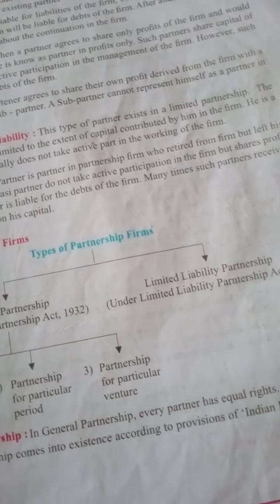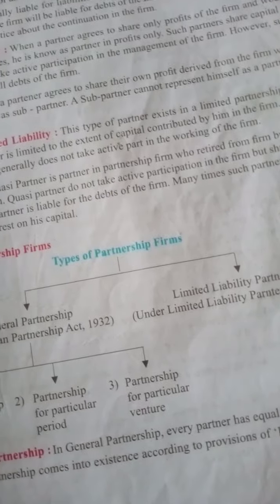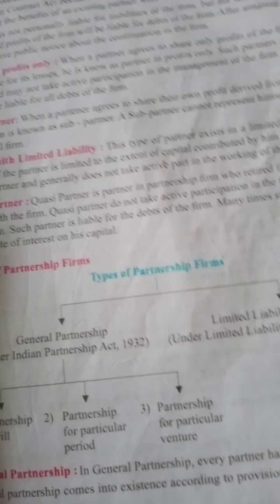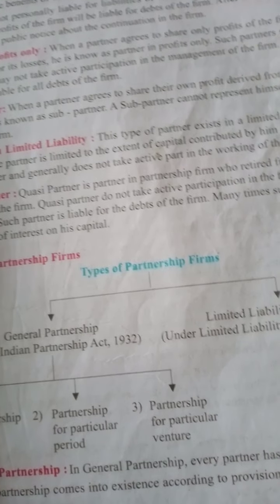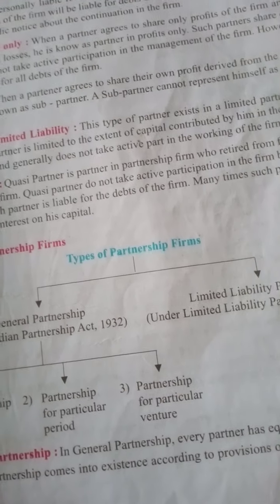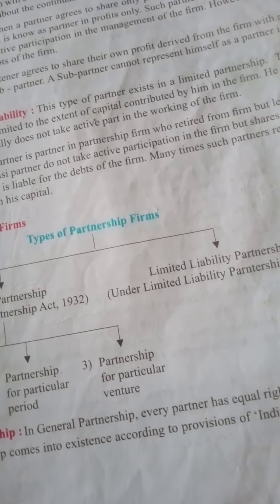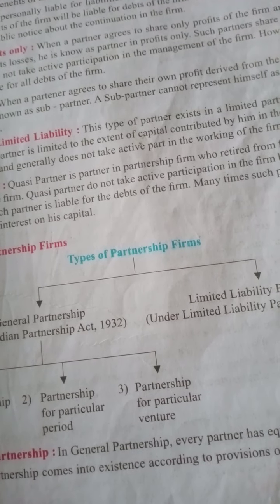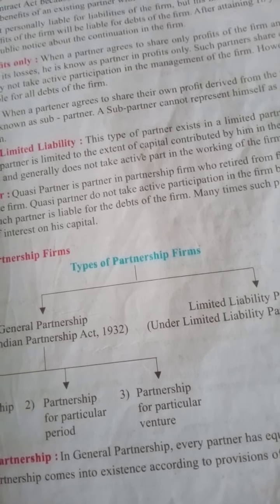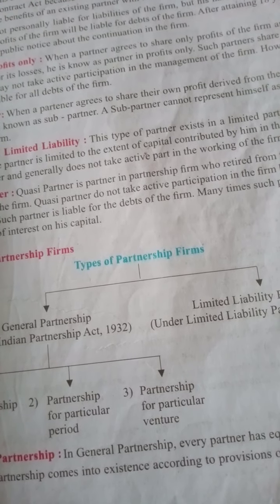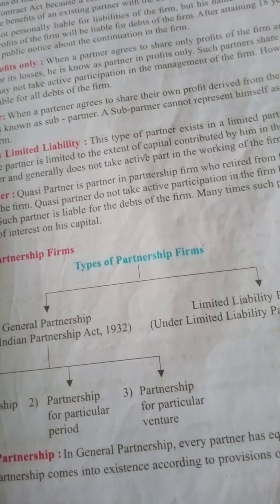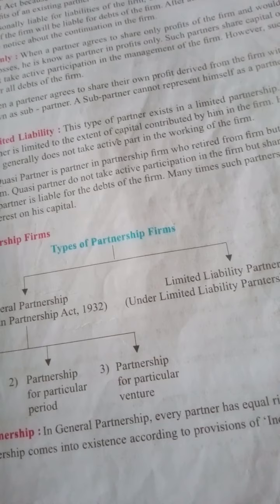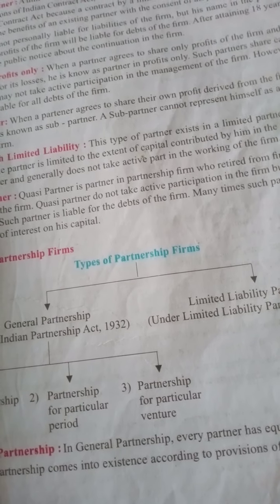Next is the secret partner. A partner who is not known to third parties is termed a secret partner. His membership in the firm is kept secret from outsiders. A secret partner contributes capital, shares profits of the firm, and assumes unlimited liability.